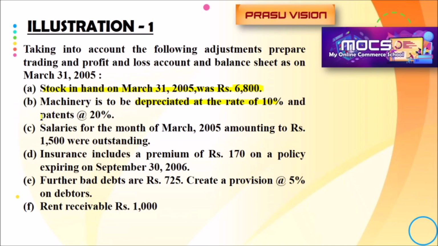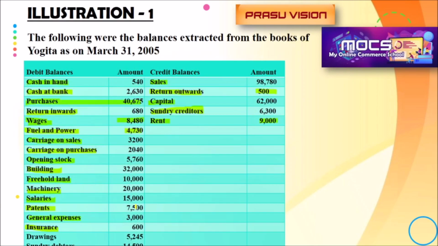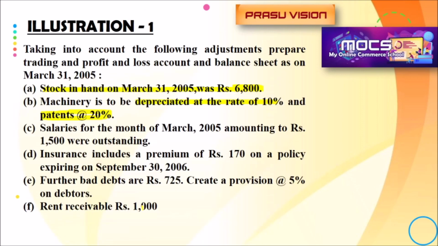And also patent is depreciated at 20%. What is the value of the patent? Patent is 7,500. 7,500 into 20%. We have to calculate this depreciation and record it on the debit side of the profit and loss account. And when we prepare the balance sheet, we will deduct all these items from the concerned asset.